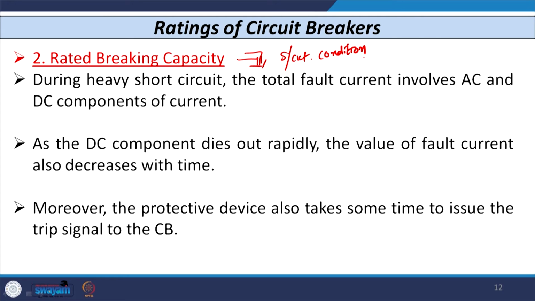The DC component dies out rapidly, and the transient component may last only for maybe 4 cycles after the inception of the fault. So, the value of the fault current also decreases with time, and moreover we know that the protective device also takes some time, maybe 1 or 1.5 cycles.